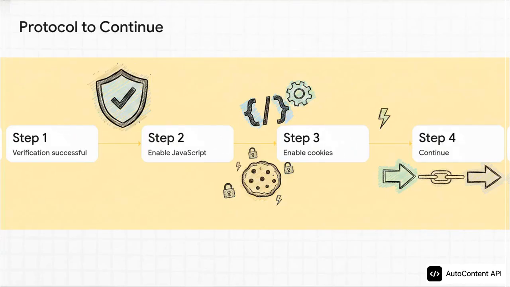So before we wrap up this live update, let's quickly summarize the exact procedural steps currently underway to successfully navigate this digital checkpoint. It's a strict four-step protocol. Step 1, clear verification, which we already confirmed is successful. Step 2, enable JavaScript. Step 3, enable cookies. Both of those are completely on the user to fulfill. And finally, Step 4, await response. That is the complete sequence required to bridge the gap and complete the journey to our final destination.